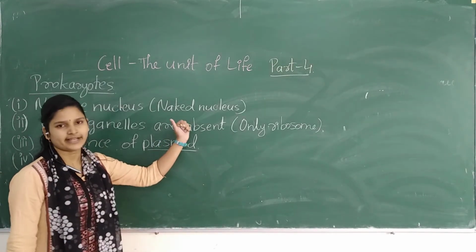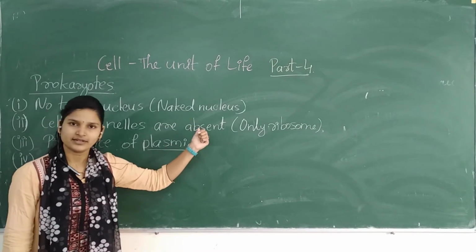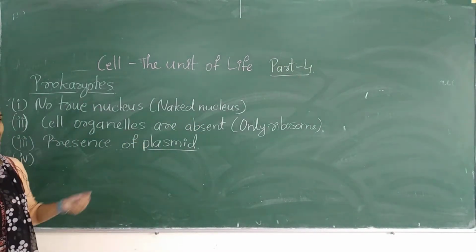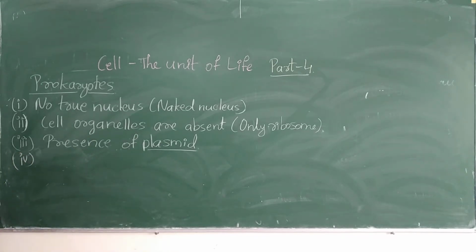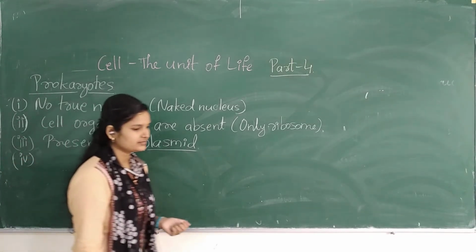DNA is naked, that is, the nucleus is naked, because no prominent structure we will find in case of prokaryotes. Everything covered.